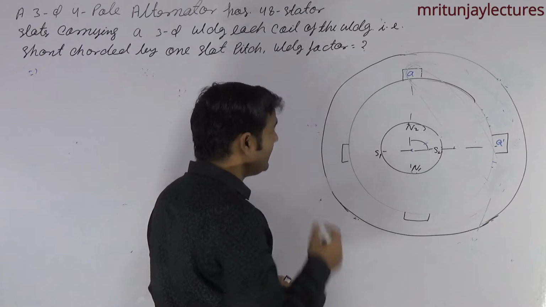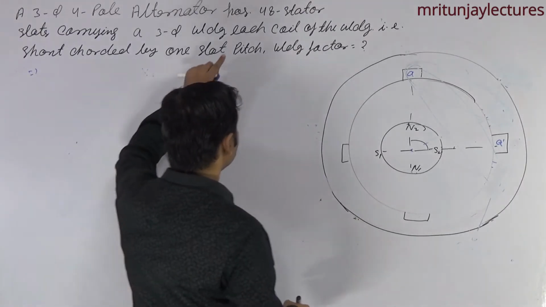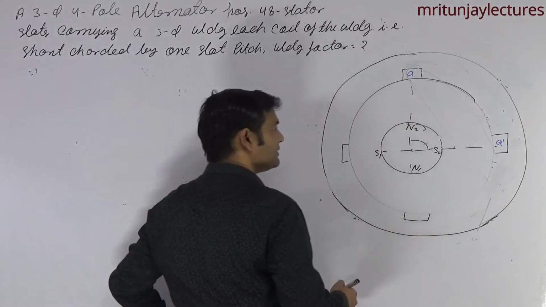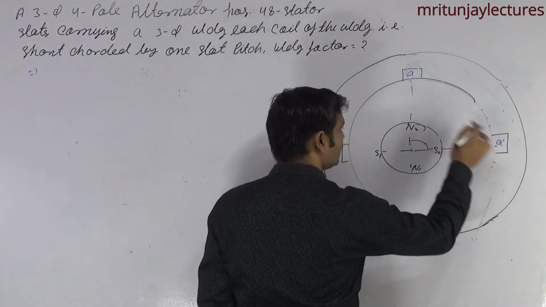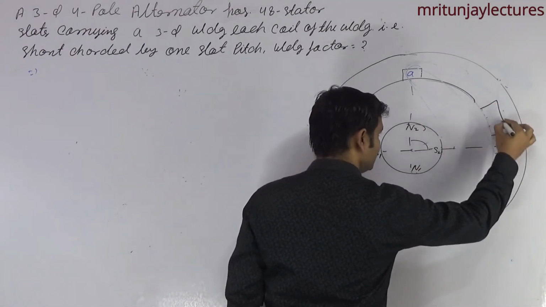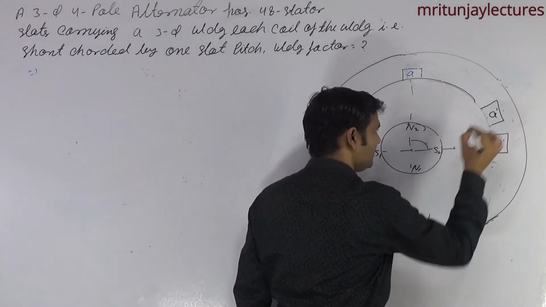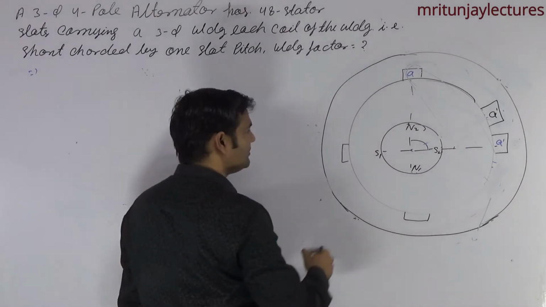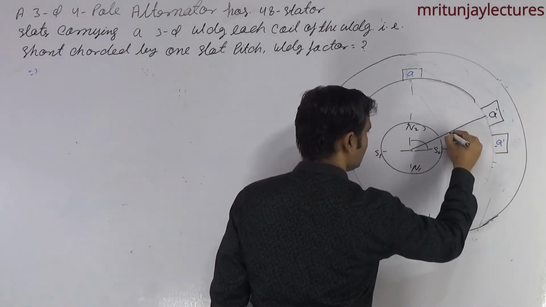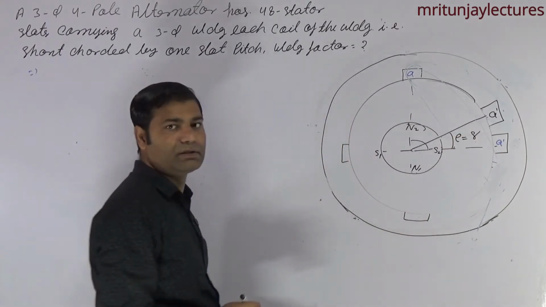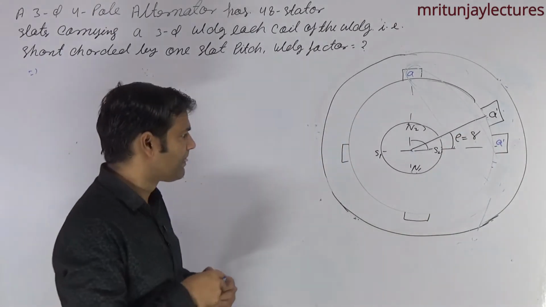Okay. Corresponding to the question, short-corded by one slot pitch means the coil is put like that, in this position. It means rho is equal to gamma.